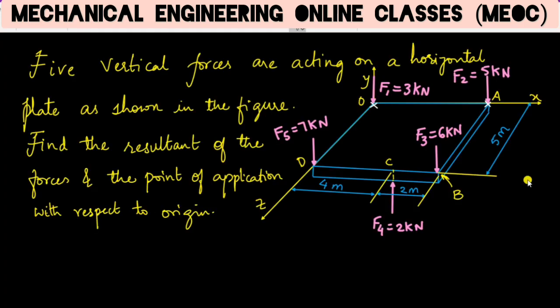So let us look at this problem. 5 vertical forces are acting on a horizontal plate. Find the resultant of the forces and the point of application of the resultant with respect to origin. That means we have to find the magnitude, direction, and the line of action of the resultant, meaning the position of the resultant with respect to origin O.